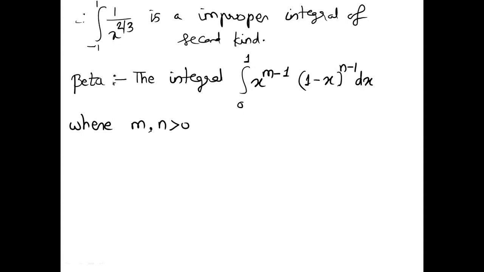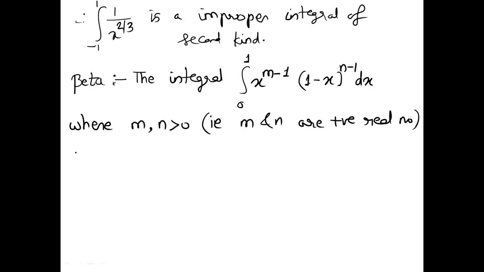So here both should be positive. It's not necessary that m and n should take an integral value. It may take any real value. So m and n are positive real numbers, not necessarily integers.